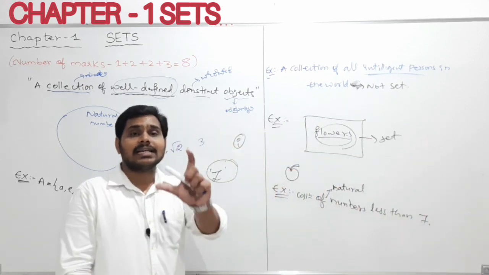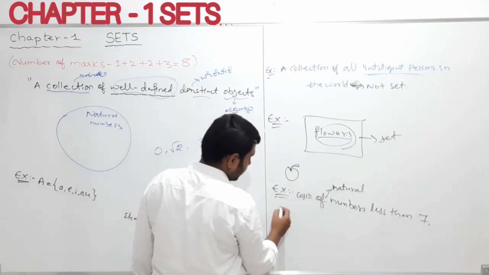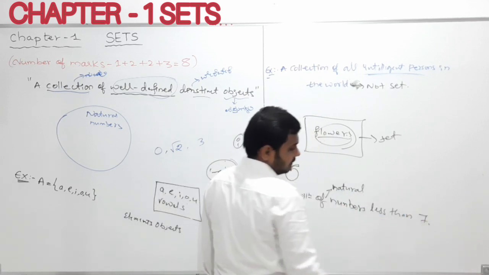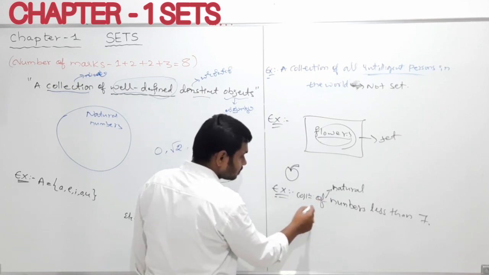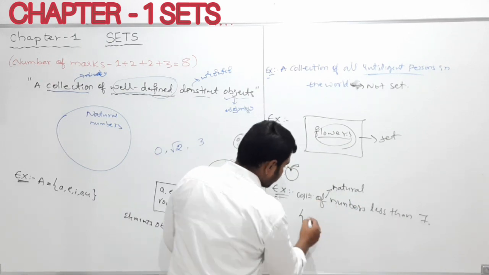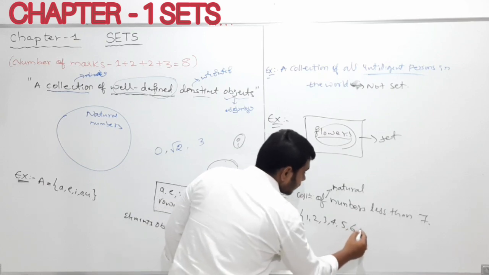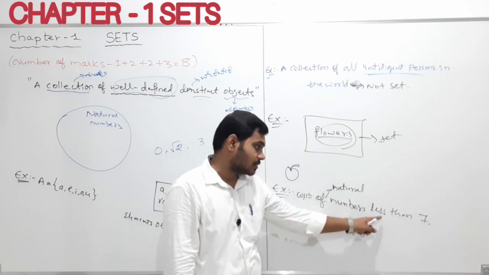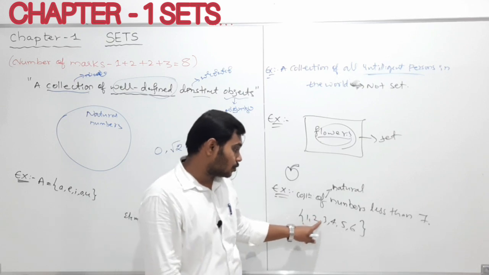My dear students, this is one collection I give you. This is the example I am giving you, or else you can take it as an example. So, a collection of natural numbers less than 7. What are the elements of this, my dear students? 7 ಗಿಂತ ಕಡಿಮೆ ಇರೋ natural numbers ಯಾವುದು? 1, 2, 3, 4, 5, 6. These are the numbers which are less than 7. So less than 7, what are the natural numbers? 1, 2, 3, 4, 5, 6.